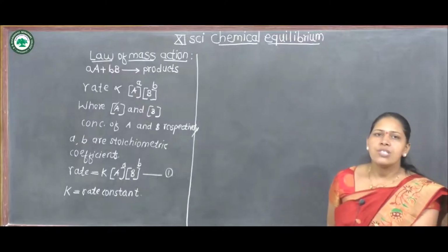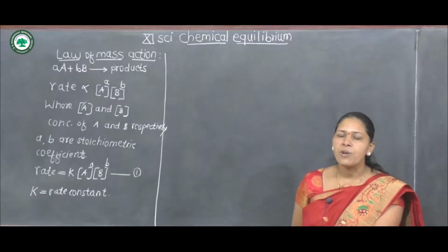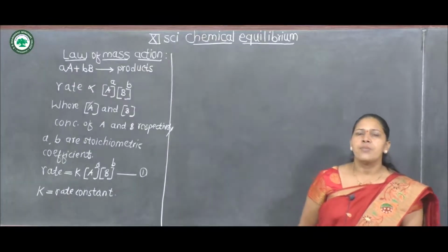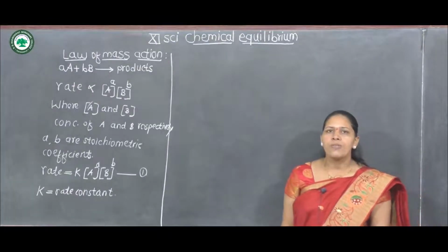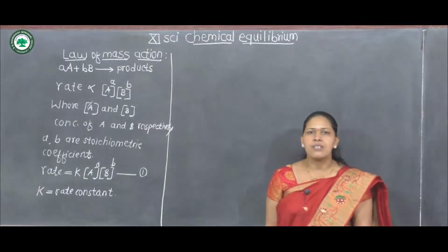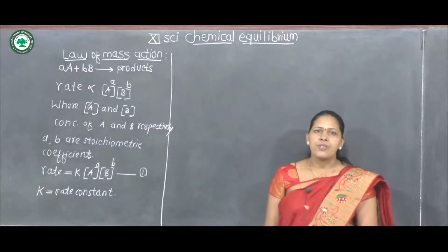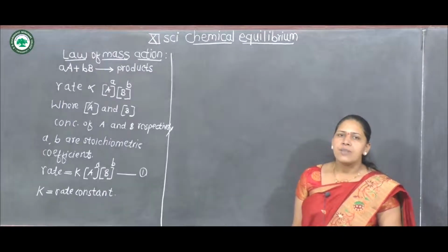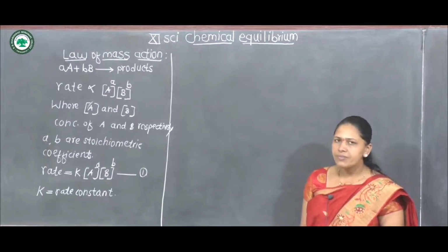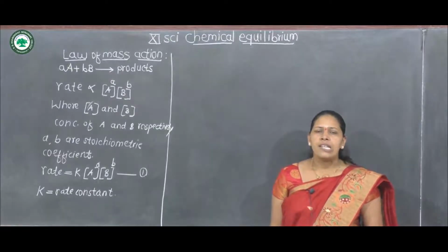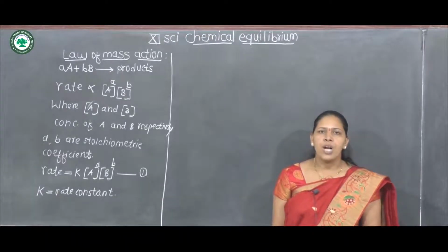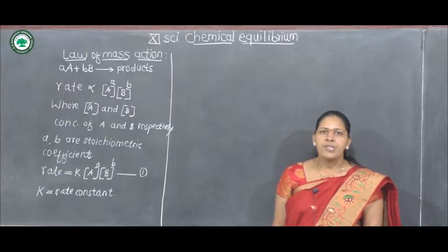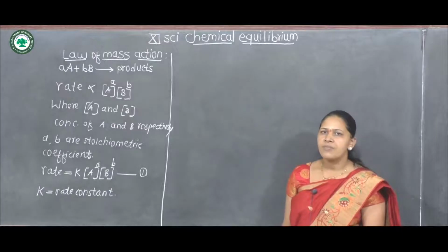Then according to this equation, what is the statement of the law of mass action? The rate of a chemical reaction is directly proportional to the product of molar concentrations of reactants raised to powers equal to the stoichiometric coefficients in the balanced chemical equation. This is the statement of the law of mass action. In the exam, a question will be asked for 2 marks: state and explain the law of mass action. For the statement 1 mark and for the explanation 1 mark.